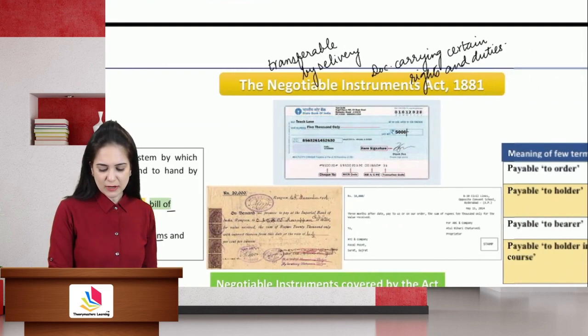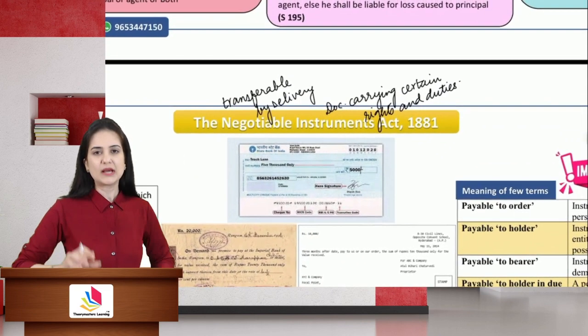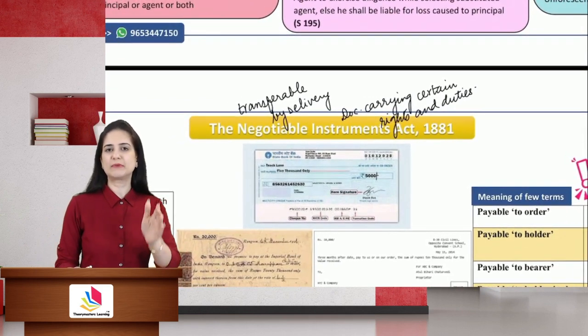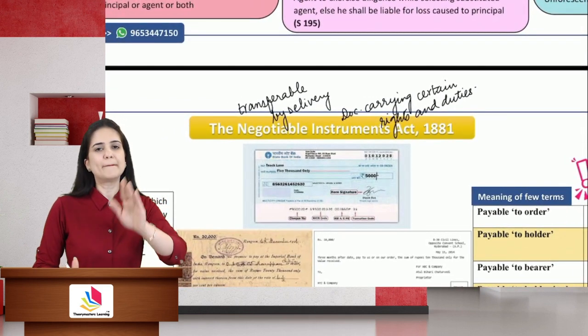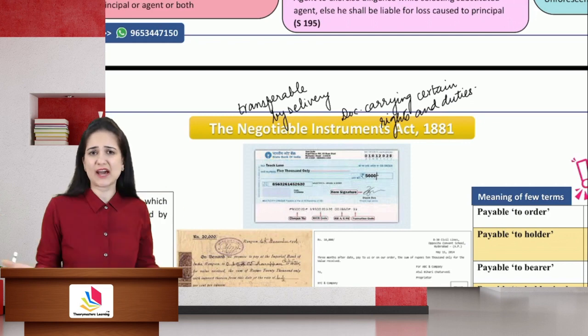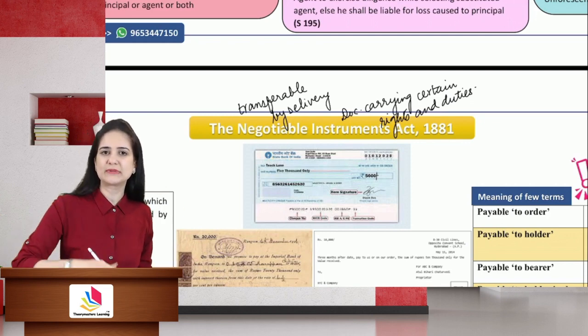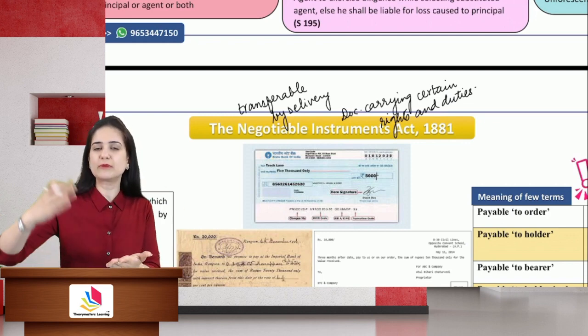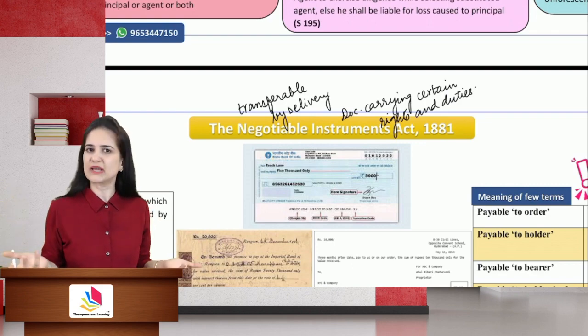So what is the meaning of the word negotiable instrument? The word negotiable instrument means transferable by delivery. Just like cash, these instruments, these documents can also be easily transferred from one person to another for making payment.